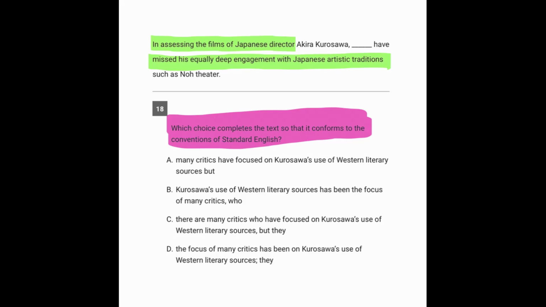So there's definitely a contrast there. The critics have focused on one thing, but they have missed his equally deep engagement with something else. So we definitely want a contrast. We definitely want the word but in there. And we can get rid of the two that just kind of ignore the contrast. So that brings us down to A and C.